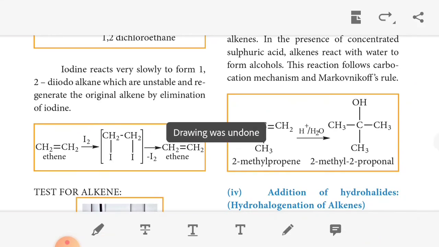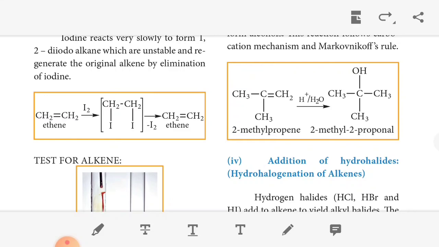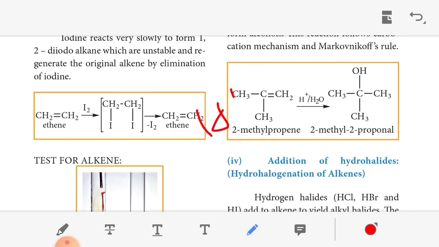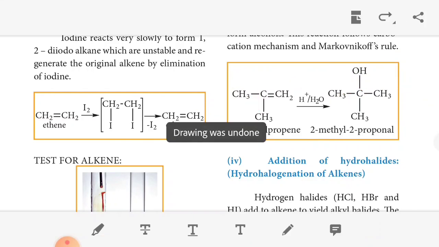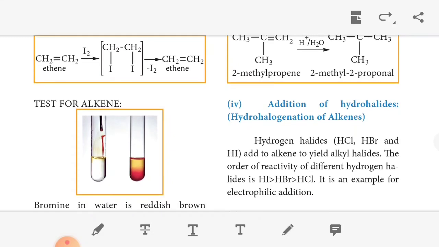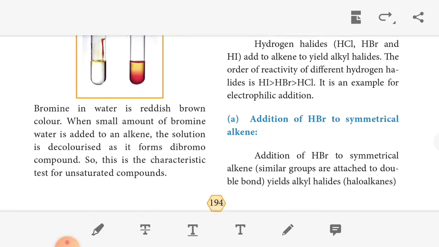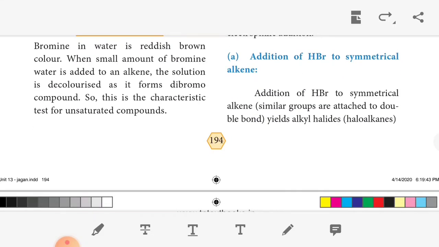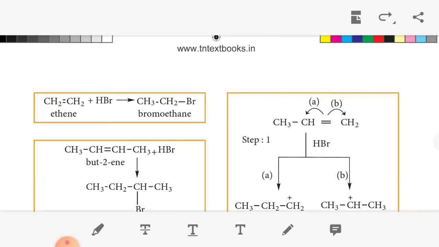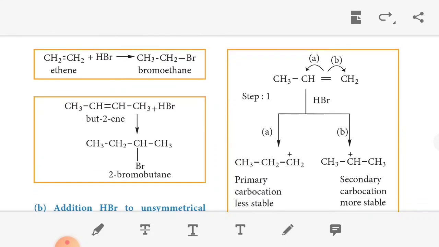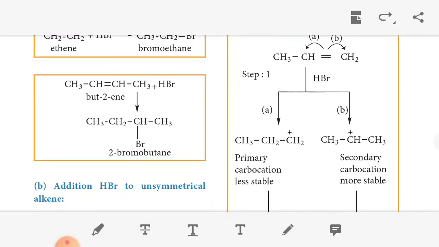Then the second one, addition of hydrohalides. Hydrohalides means HBr, HCl, HI. We get the order of reactivity of the different hydrogen halides, HI, HBr, HCl. This is an example of electrophilic addition. First, the addition of HBr to a symmetrical alkene: similar groups are attached to the doubly bonded carbons, and alkyl halides are formed. So ethene reacts with HBr to give bromoethane. Then butene reacts with HBr to give 2-bromobutane.